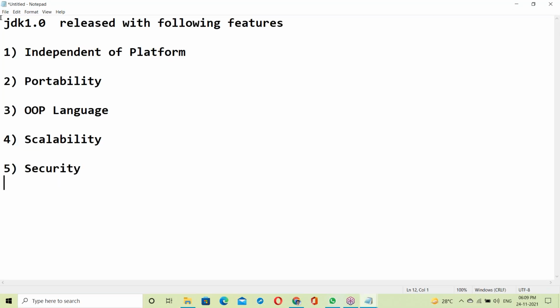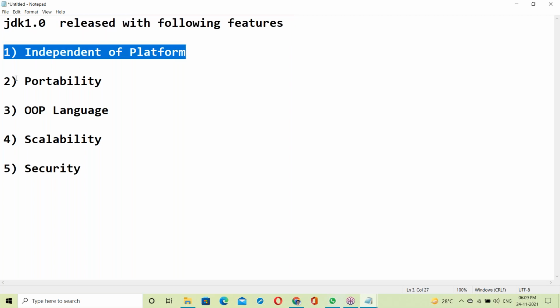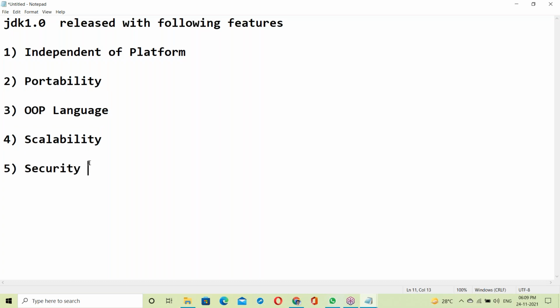See, JDK 1.0, the first version of Java, was released with these features. First one, independent of platform. Next, portability, object-oriented programming language, scalability, and security. So the first version of Java was released with these features. Let us see all these features. Independent of platform means independent of the operating system. Portability means running on every OS.